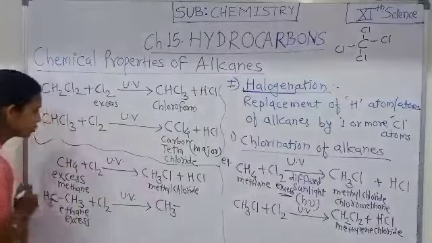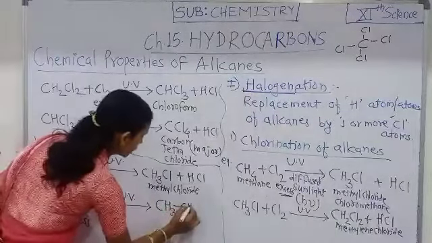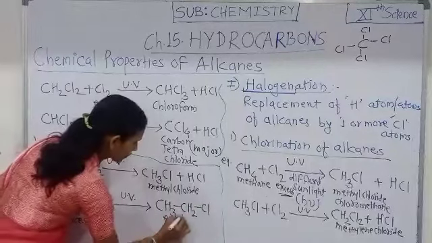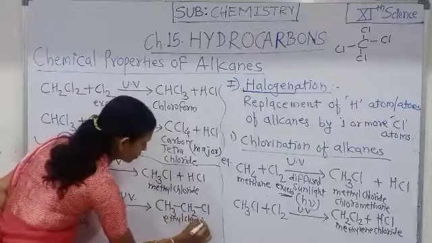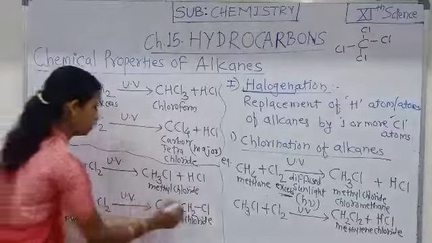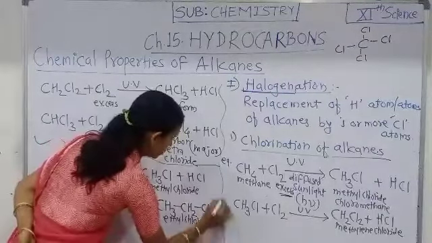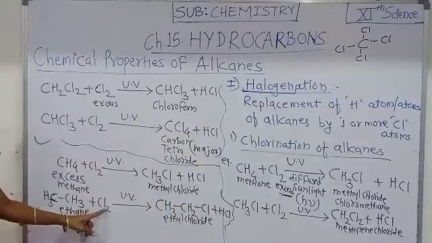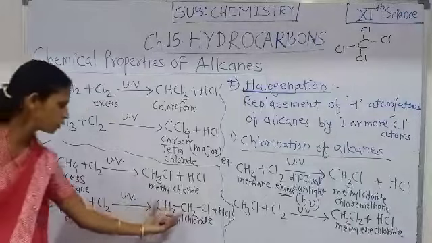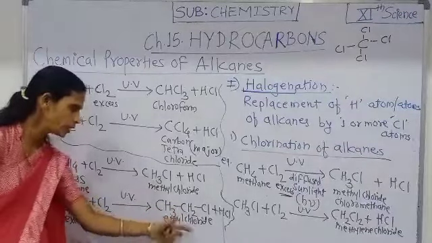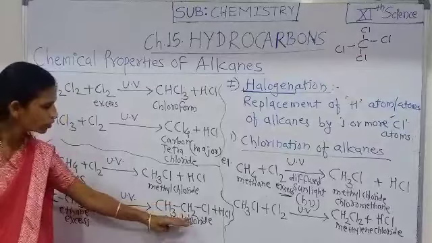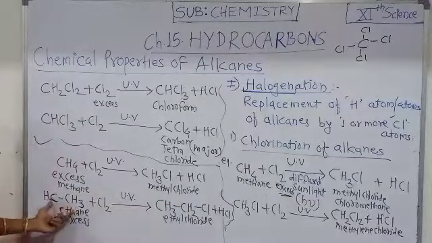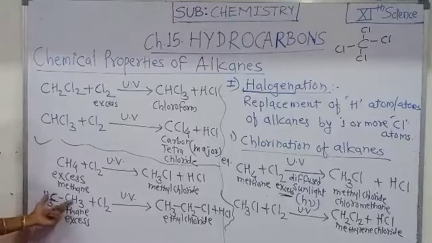Ethane undergoes a substitution reaction, and chlorination of ethane takes place to give ethyl chloride or chloroethane plus HCl. Ethane undergoes chlorination in the presence of UV rays to give ethyl chloride. Ethyl chloride is the major product, and the reaction stops here because excess ethane is used.